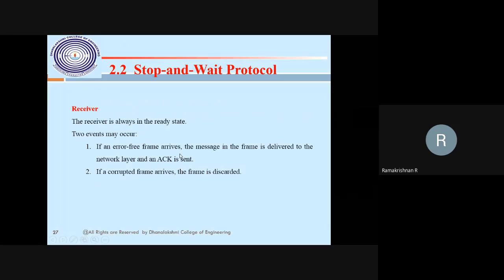When the receiver receives the frame, with or without error, it sends the acknowledgement. If the receiver receives the data perfectly, then the acknowledgement will be sent. Suppose the receiver does not receive the data, then it cannot send the acknowledgement, and the sender will understand that the packet was not received, according to the timer between the source machine and the destination machine. If it waits, say, 1 or 2 milliseconds for the acknowledgement and it is not received by the sender, then the sender automatically understands the packet has been lost, so it sends it again. This is the stop and wait protocol.